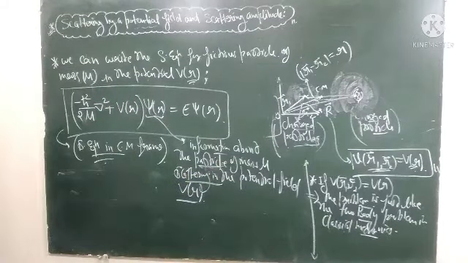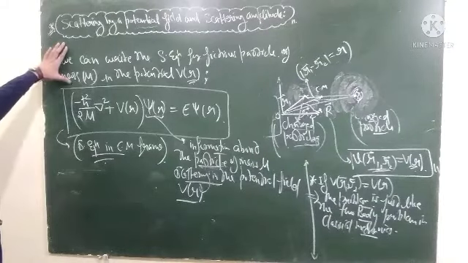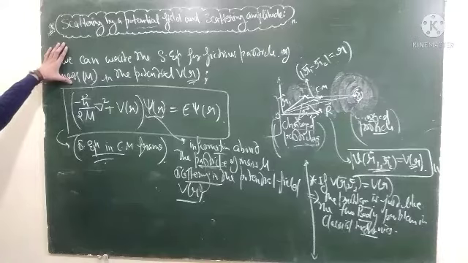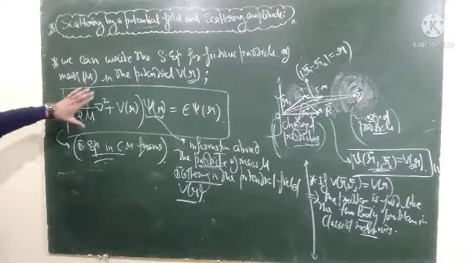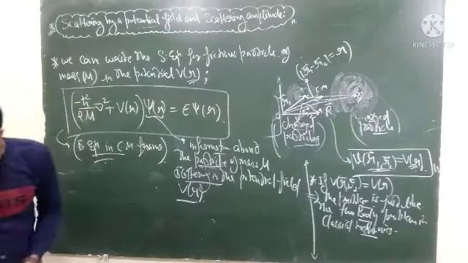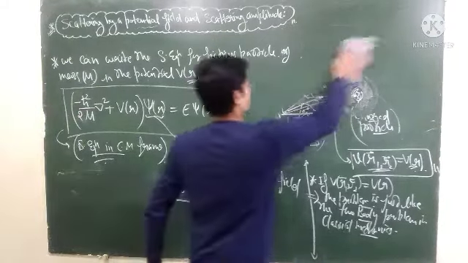So what we have done is that we have converted the two body problem in the lab frame to the one body problem in the center of mass frame.